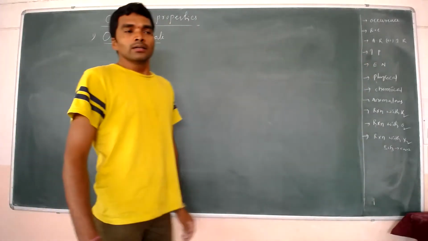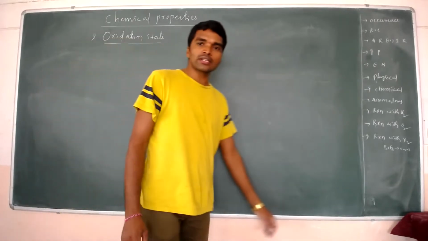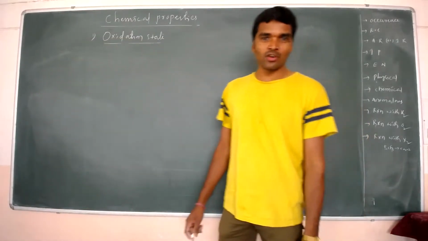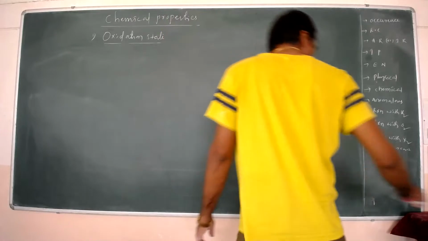Okay. Now we are going to discuss the anomalous properties of nitrogen. This is very important.